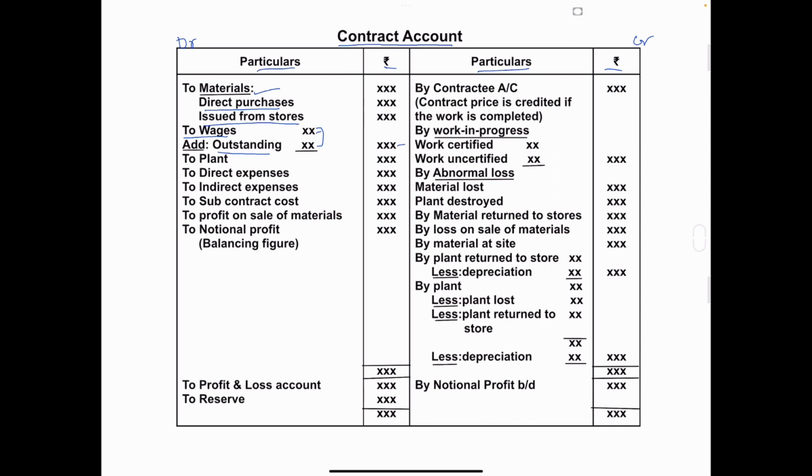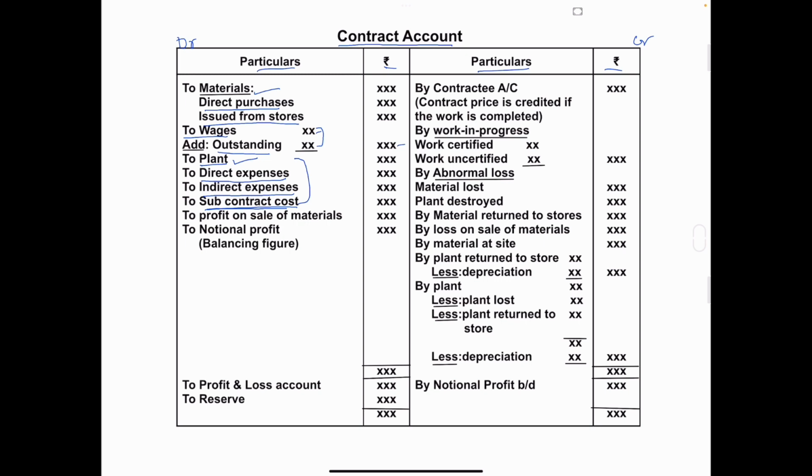In the problem, they will give you certain items like plant, direct expenses, indirect expenses, subcontract cost. All these items you have to take on the debit side: direct expenses, indirect expenses, the cost of the plant, then subcontract cost.